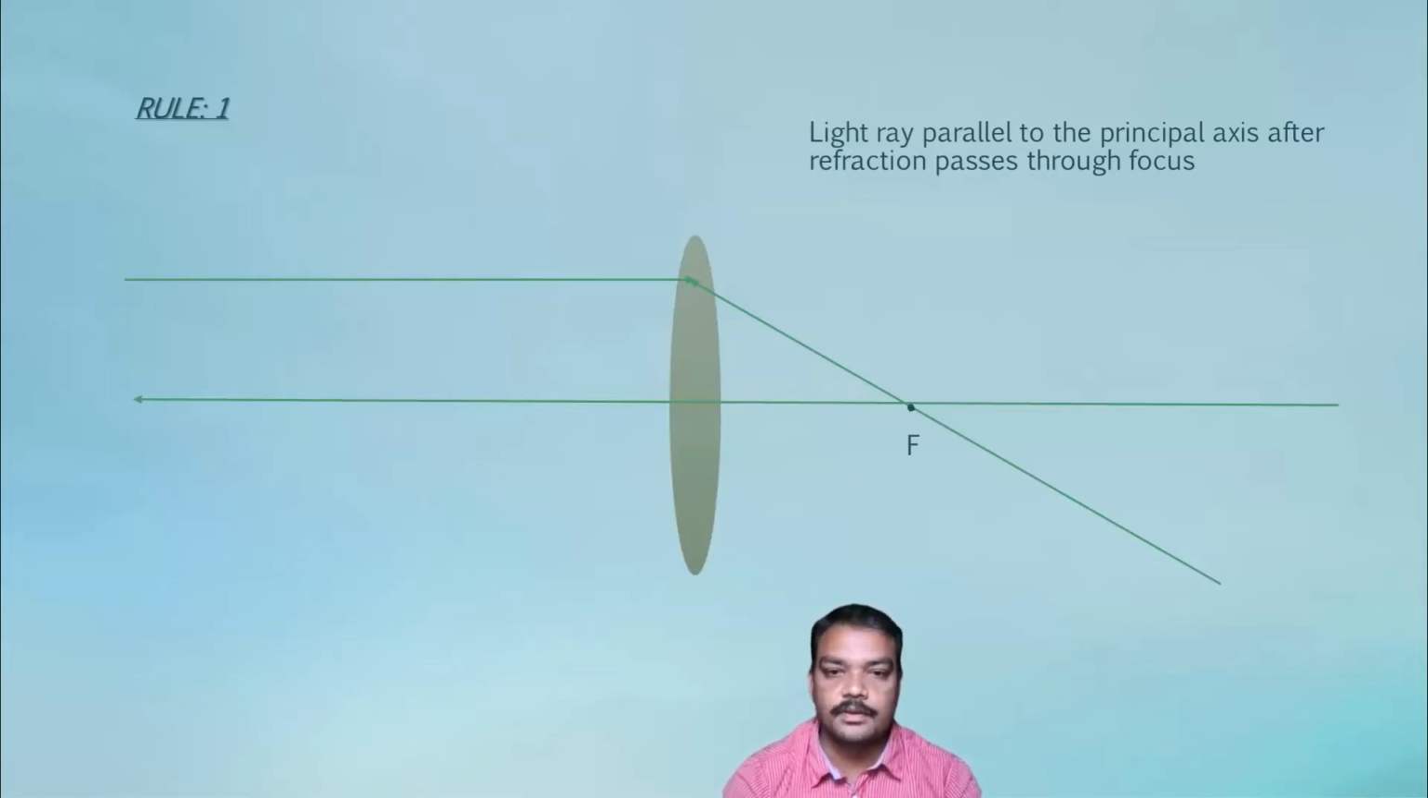cameras, cinema projectors, microscopes, telescopes. Like this, convex lens is used in many devices. Let us see some of these applications.